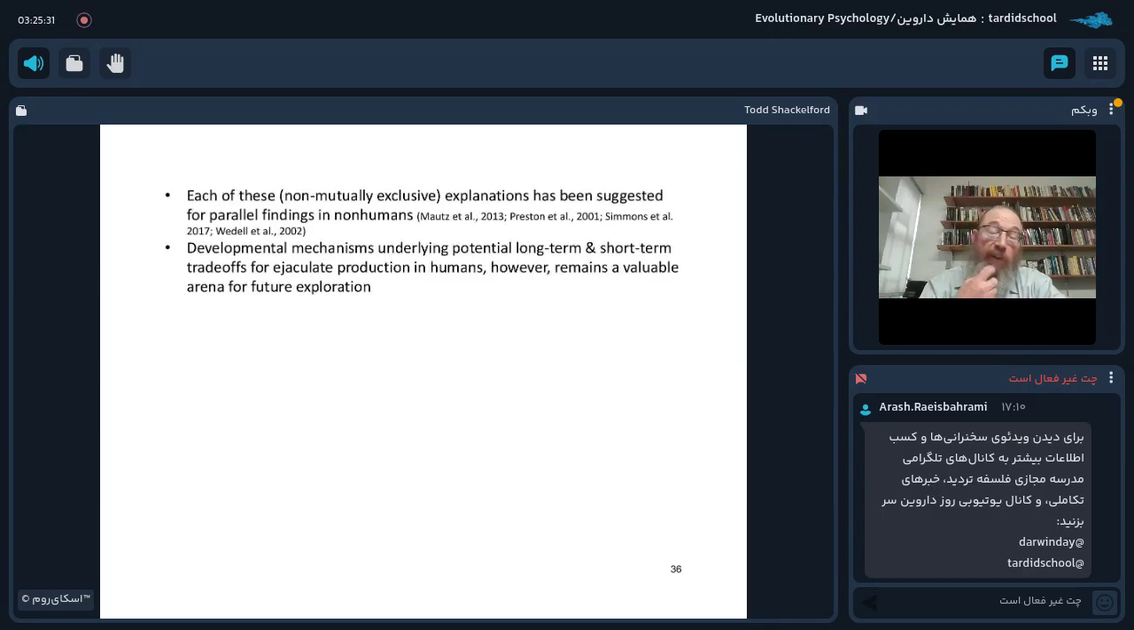Now, all of this is to say that each of these non-mutually exclusive explanations has been suggested for parallel findings in non-humans. The developmental mechanisms underlying potential long-term and short-term trade-offs for ejaculate production in humans, however, remain a valuable area for future exploration, and for which there's not a good deal of work.